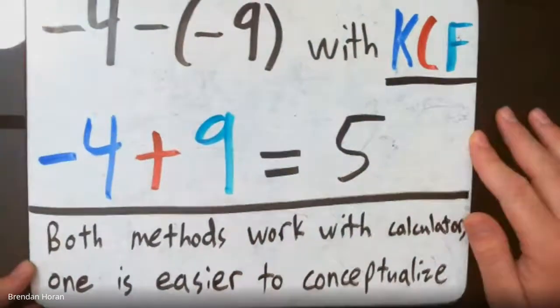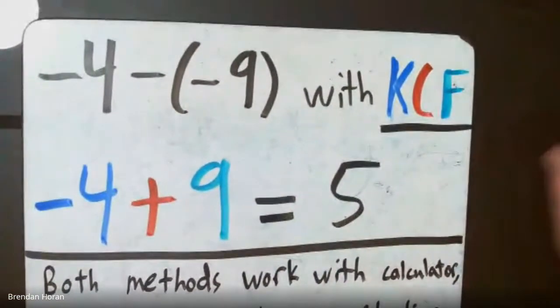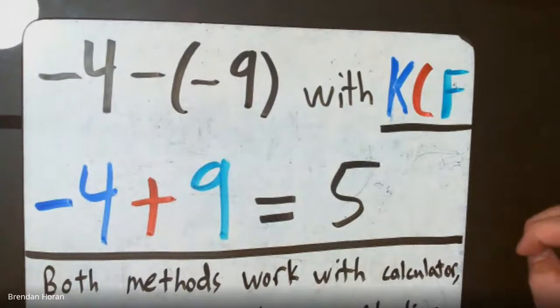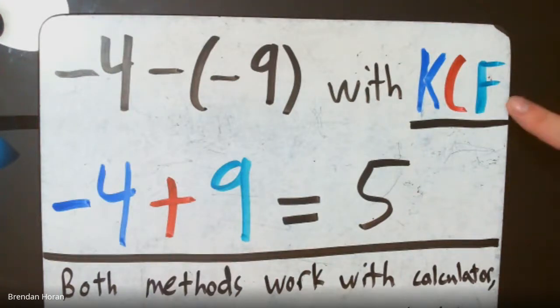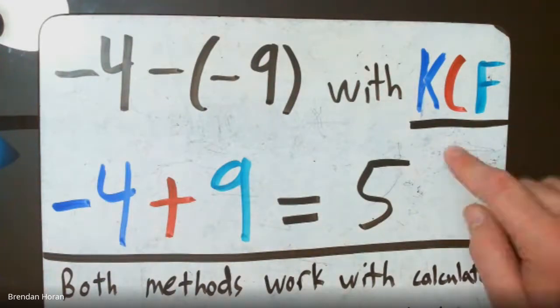And what your student sees is how we can now use this board in the same way that we would a whiteboard. So, for example, one of the things that we talked about early on in this year was using the keep, change, flip, or KCF rule to change from a subtraction-based problem to an addition-based problem. And your student might have found this interesting because usually the KCF rule is only used in the division of fractions, but it can actually be used to change the operation of any of the four main operations: addition, subtraction, multiplication, division. As you can see, the colors kind of pop brightly off of that.